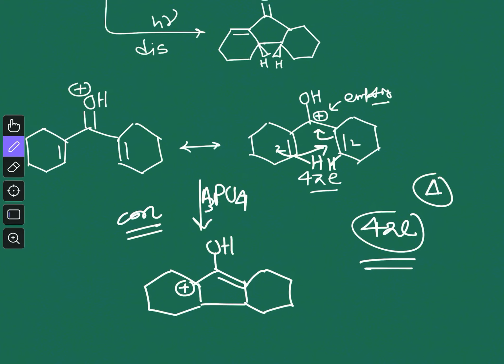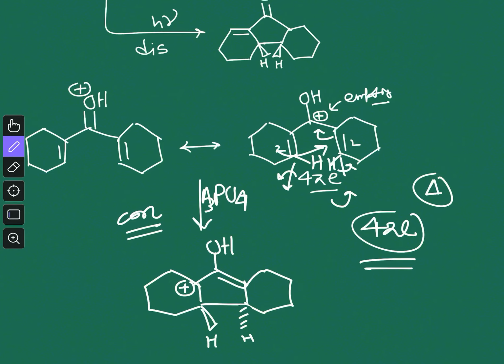Because it is con-rotatory, this hydrogen will rotate clockwise, so it will go above the plane. Sorry, if it rotates clockwise, it will go below the plane, because you can see that here we have the axis, and if this kind of rotation takes place, this hydrogen will go below the plane. And now on this side what will happen? Again it will be anti-clockwise, so this hydrogen will now go above the plane.